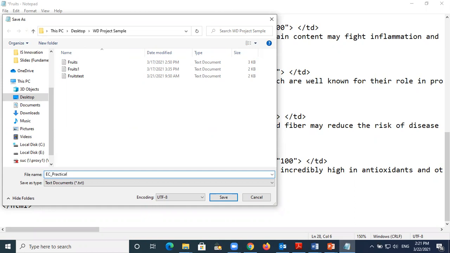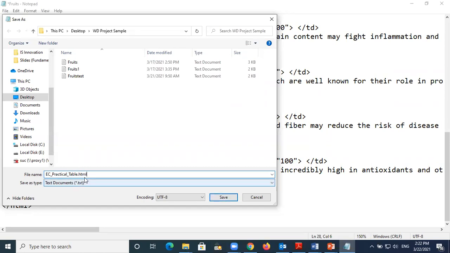Practical, table. But actually you can write anything. Maybe this is already too long here, but no problem. Any name you can give. I will just say .html. If you don't like to put the underscore, you can just write together, no problem.